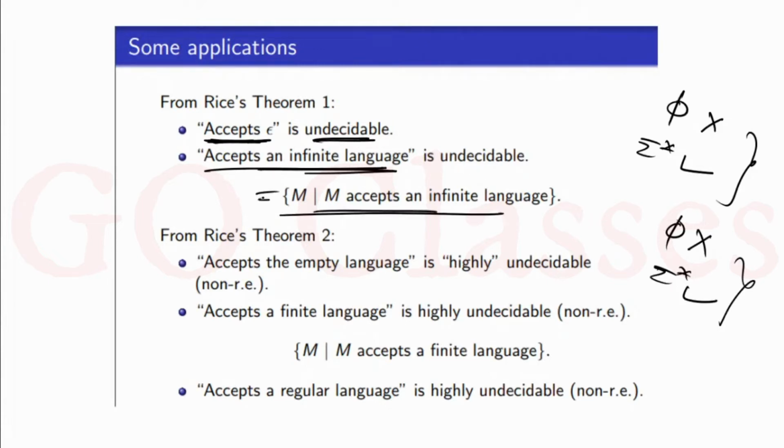Basically, if I call this language L, then this L is undecidable, because in this L we have the set of Turing machines such that L(M) is infinite. So you can see this is a non-trivial property, and hence I can say this language L is undecidable.